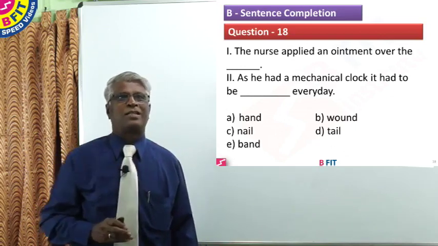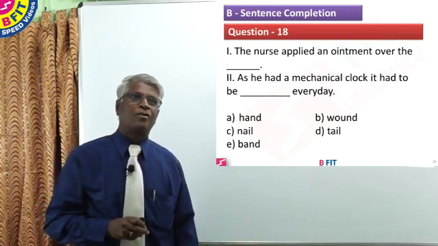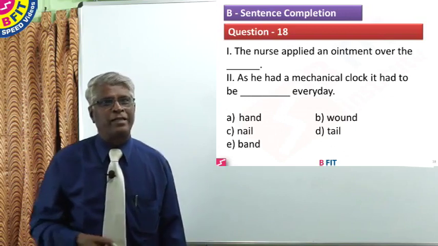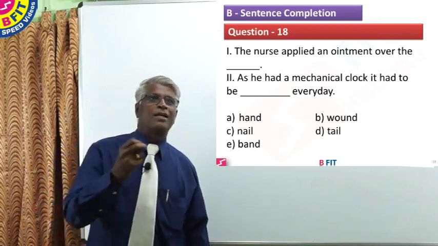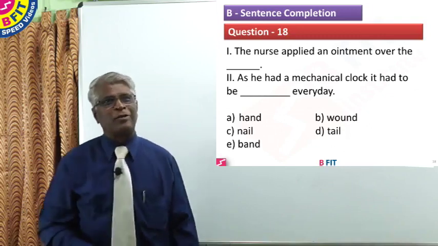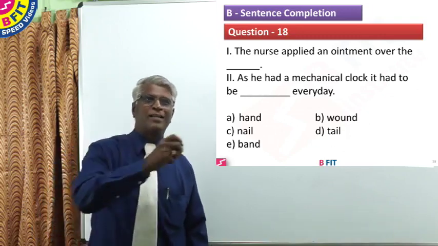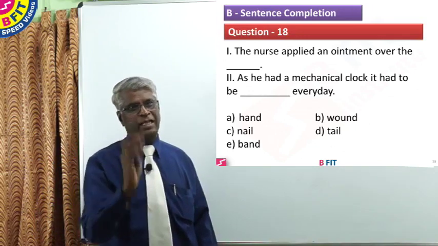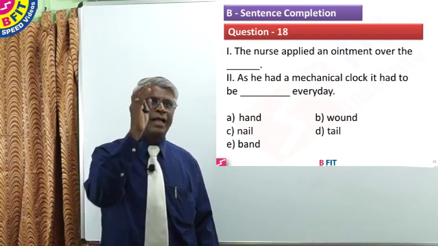Okay, to some extent we can believe. As he had a mechanical clock, he has to nail it every day. The clock will be broken if you nail it every day. The nurse applied an ointment over the tail. Okay, maybe a pet animal you can take it. As he had a mechanical clock, it had to be tail every day. Meaningless. So tail is wrong, nail is wrong, hand is wrong.